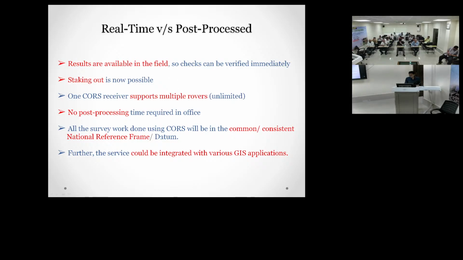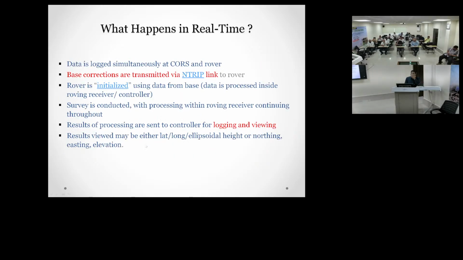All the survey work done using CORS will be in the common consistent national reference frame. Further, the service could be integrated with various GIS applications. Through GIS application also, at present we are doing the Naksha project. In the Naksha project, we are using a web based system, which we have given in Dimapur.